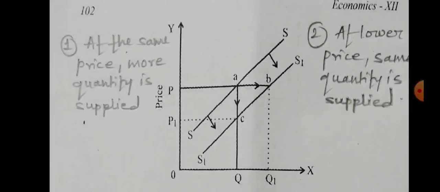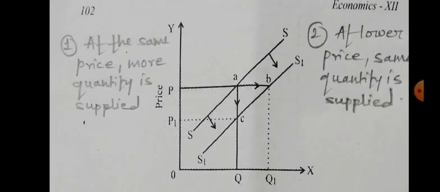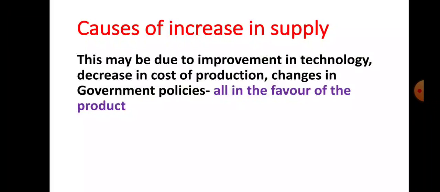So what do we consider in change in supply? In change in supply we consider the shifting of the new supply curve, right hand side or left hand side. In case of increase in supply, the new supply curve shifts to the right hand side. So this is known as an increase in supply. Now let us see the causes of increase in supply. This may be due to improvement in technology, decrease in cost of production, changes in government policies, all these factors being in favor of the product. So these are the causes of increase in supply.